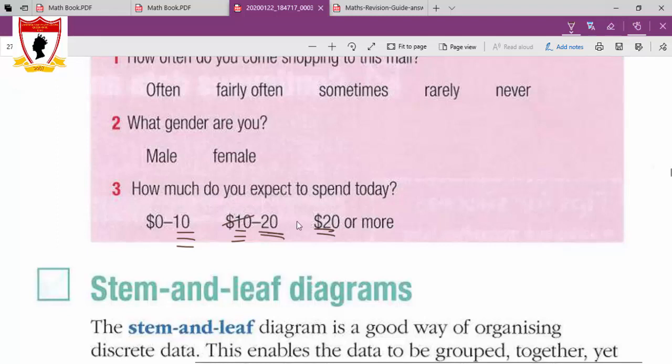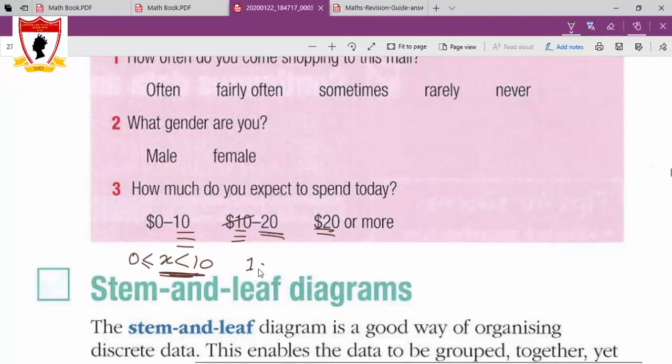You can say from 11 to $20, or you can use inequality. You can say from 0. This X is the amount of money that you spent. You can say from 0 less than 10. Look, the 10 has no equal sign with it here. And since it has no equal sign here, it could have an equal sign in the next class.